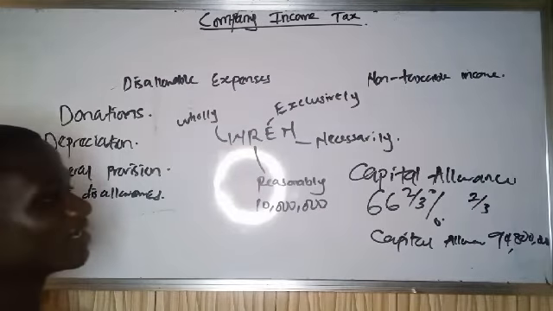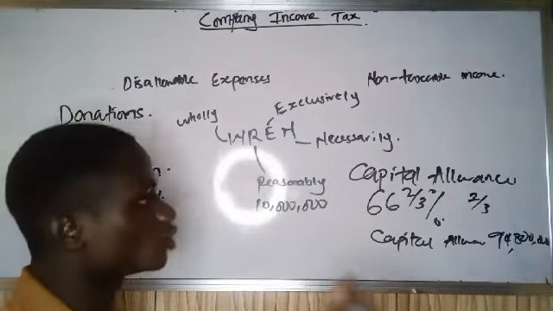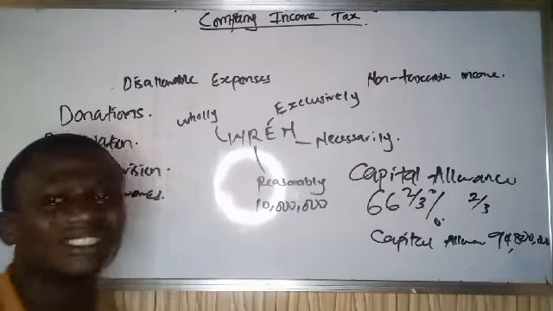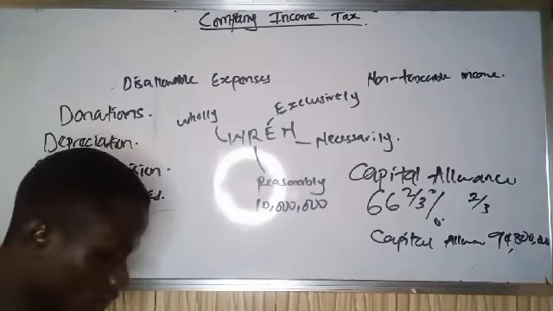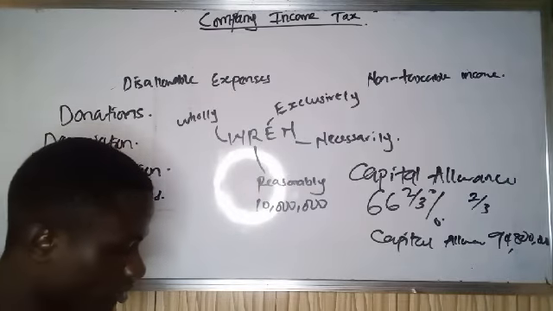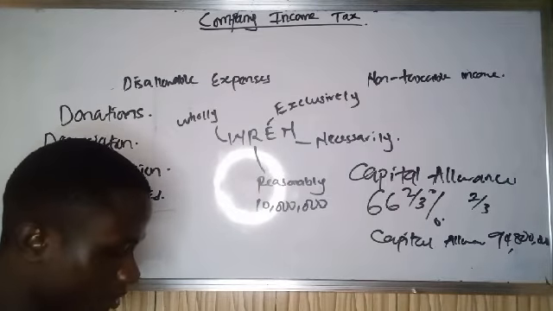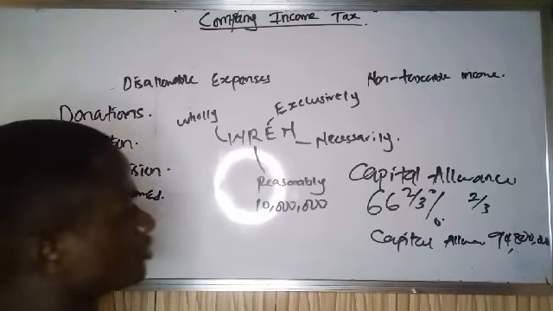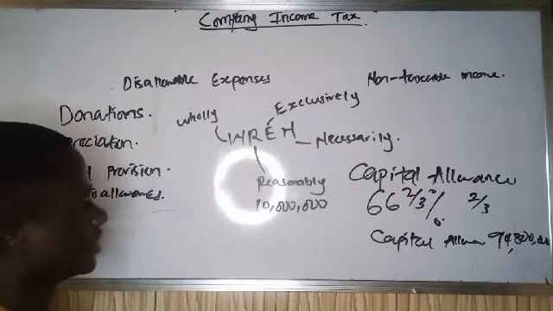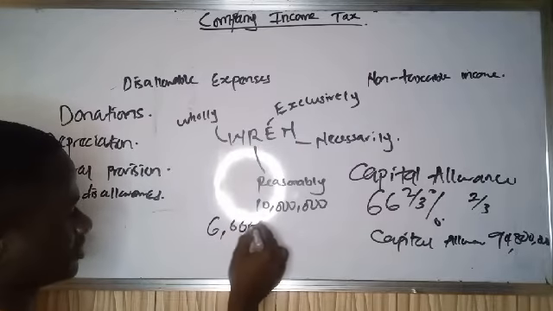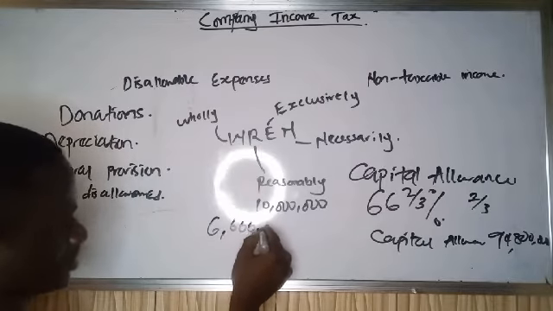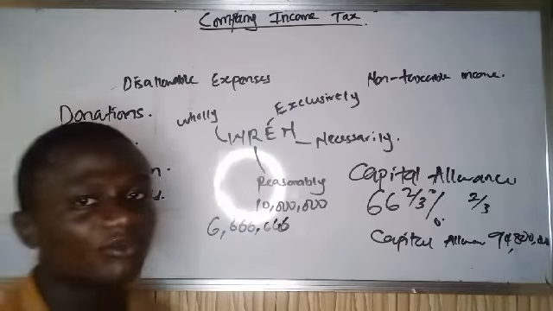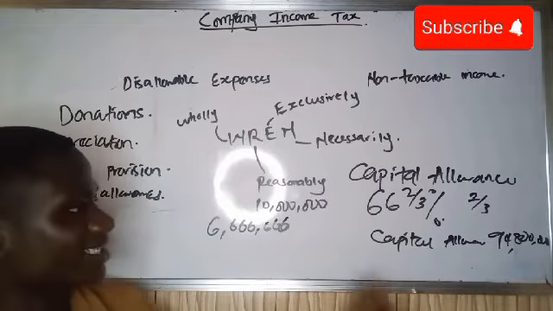That means that whatever relief capital allowance you want to grant any company must not exceed two-thirds of the taxable profits, or taxable income rather. So two-thirds of 10 million naira, that's 6,666,666 naira.